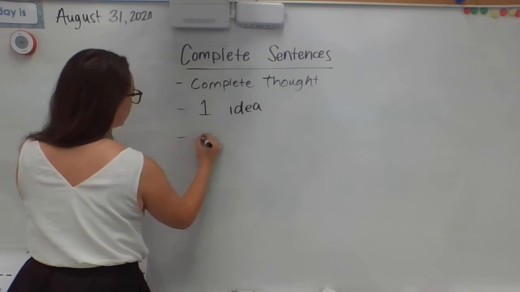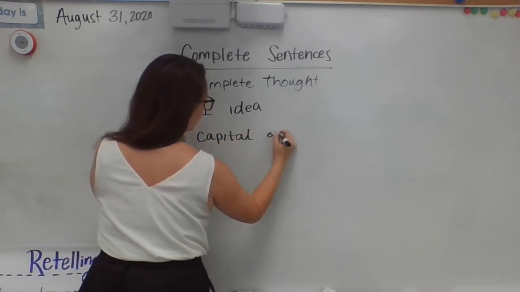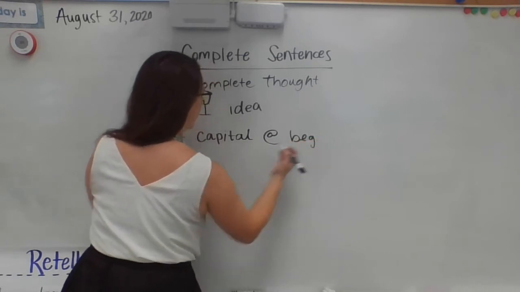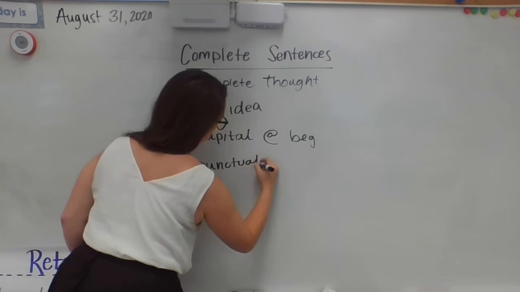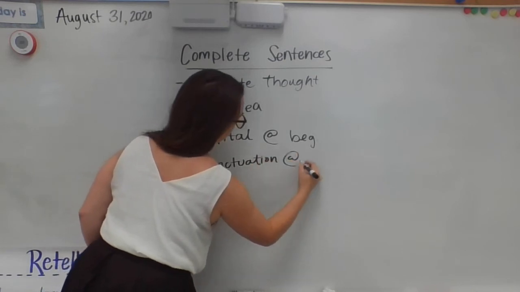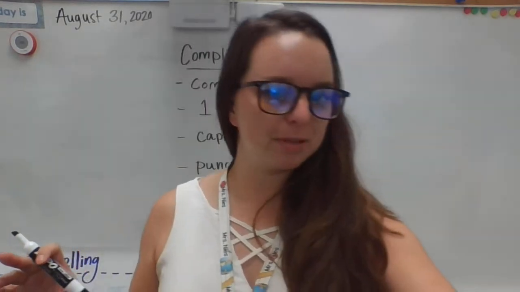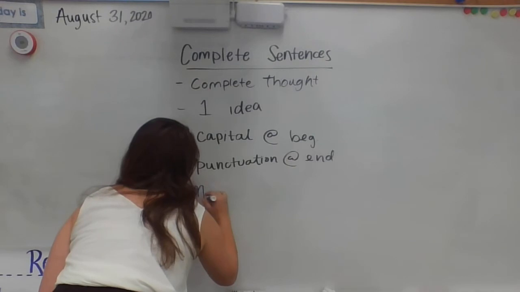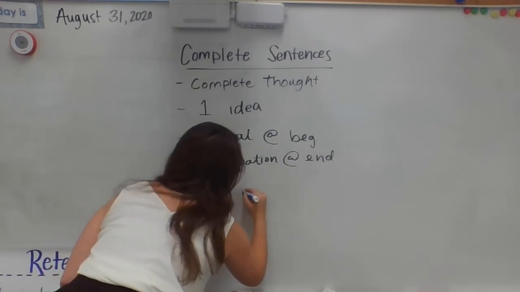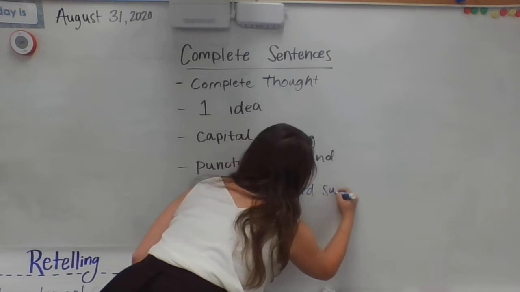It's going to have a capital letter at the beginning, and it's going to have punctuation at the end. An example of a complete sentence is: math is a hard subject.